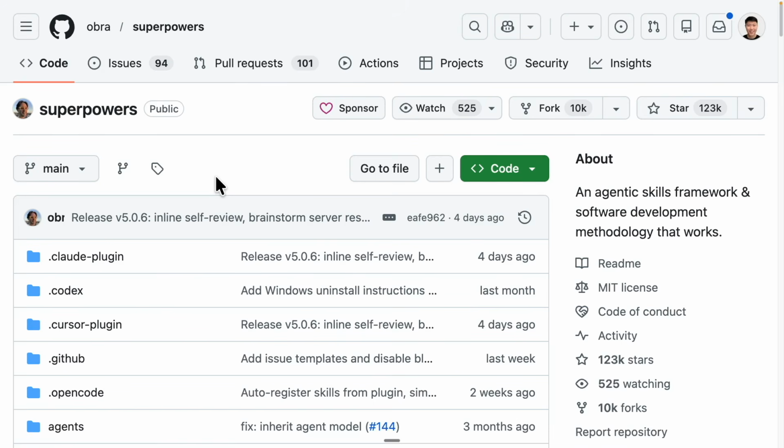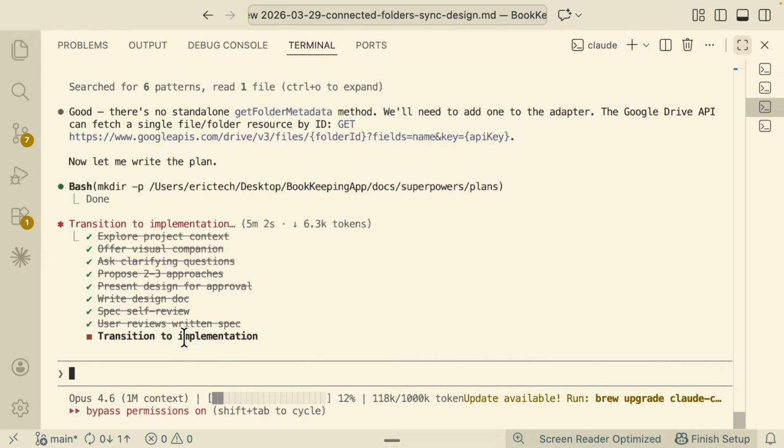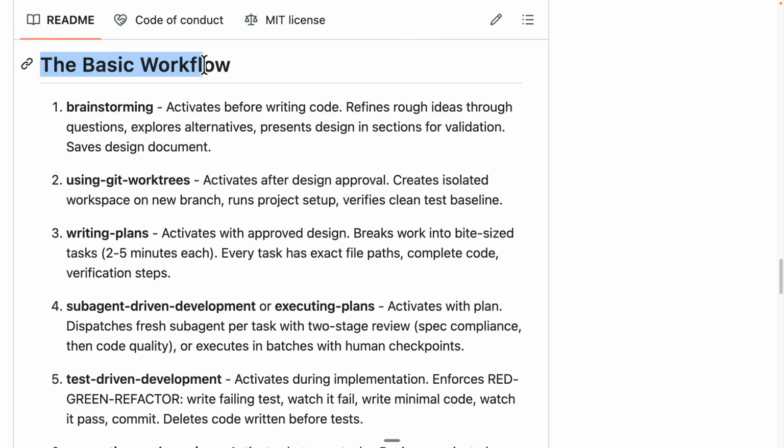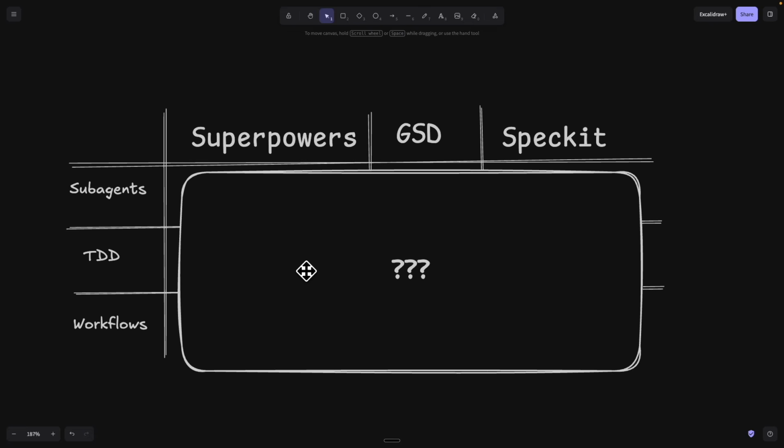In this video, we're going to take a look at this agentic skill framework called Superpowers, which can help our AI agent make fewer mistakes, but enforce it to follow this structured workflow that I'm going to show you in this video. And most importantly, I'm also going to cover why we should use Superpowers, and how it is different compared to traditional spec-driven development.